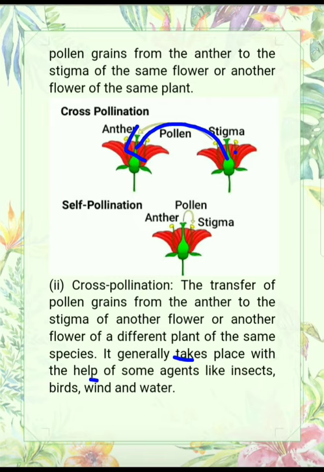It generally takes place with the help of some agents. This pollination doesn't take place by its own, it generally takes place with the help of some agents. For example, insects, birds, wind and water, these are also known as pollinating agents.